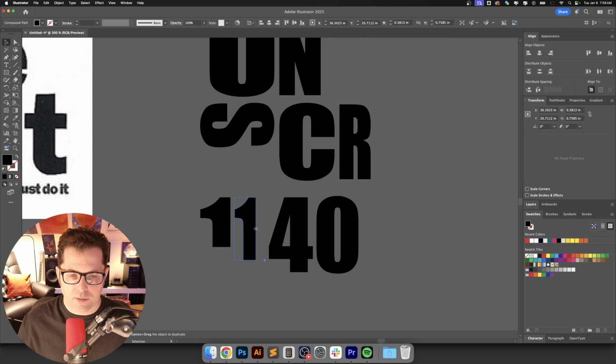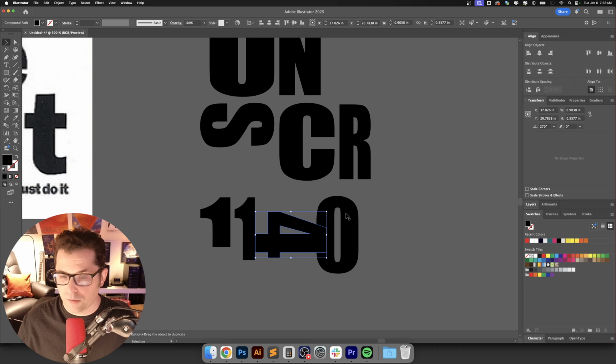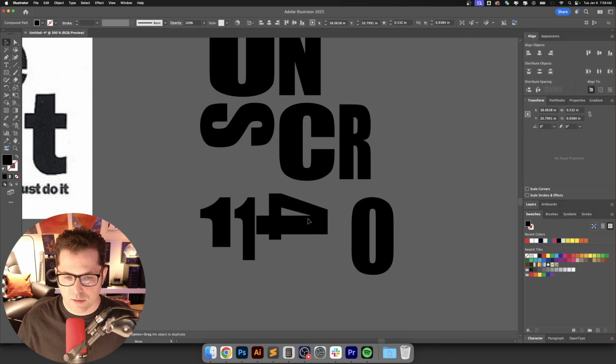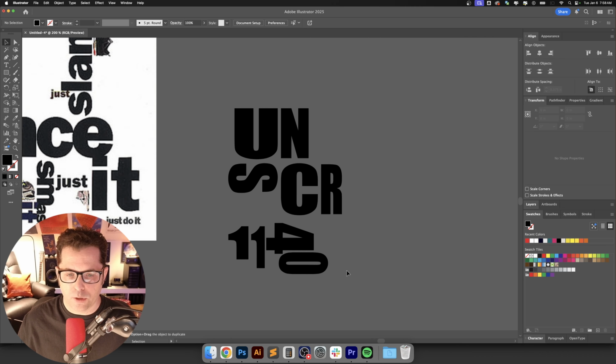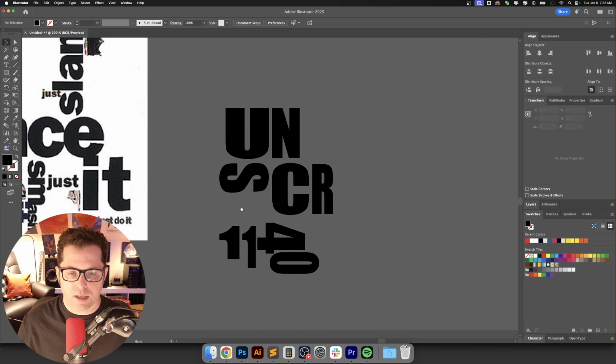And maybe bring this in a little bit thinner. The 4 can possibly be rotated, maybe we can do that. Just bring this up here a little bit. Maybe the 0 can also be that way, and we'll thin up that 0 a little bit. So that's an interesting composition right there.